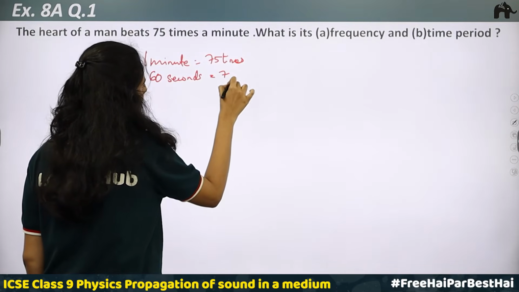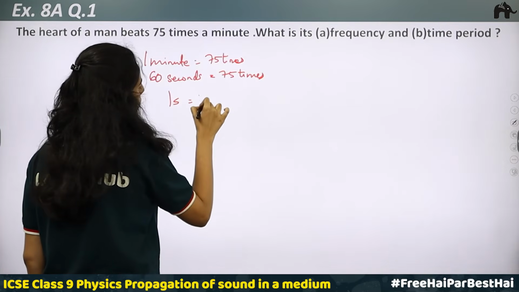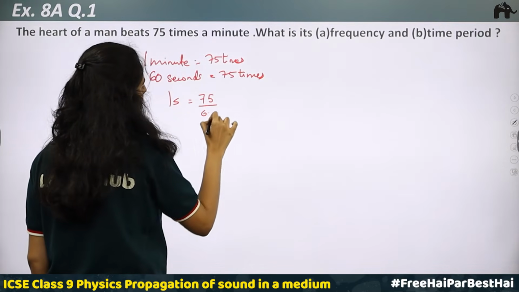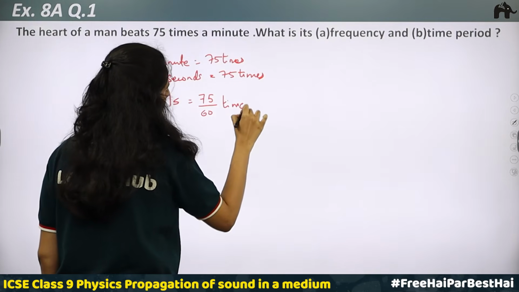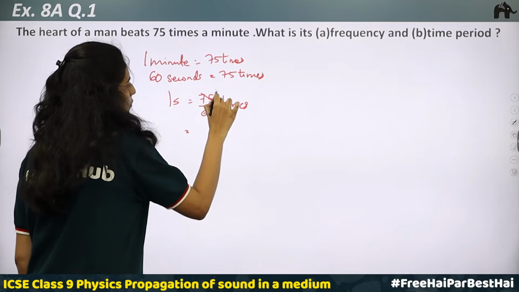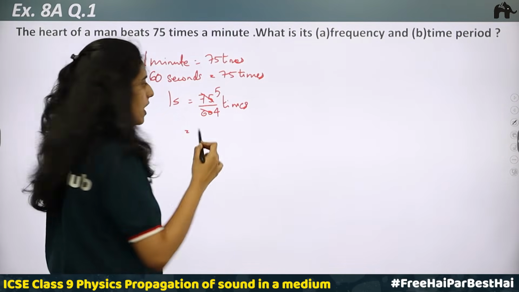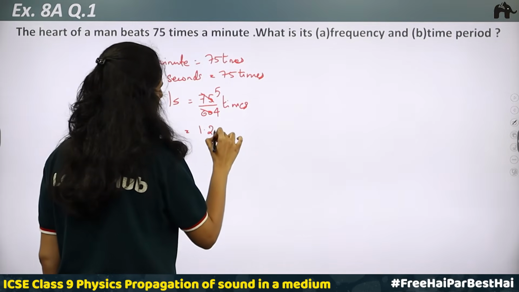In 60 seconds 75 times, or in 1 second it is 75 divided by 60 times. What is 75 by 60? 15 into 5 is 75 and 15 into 4 is 60. So 5 by 4 equals 1.25.